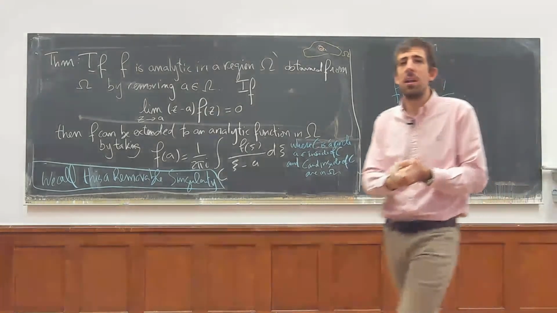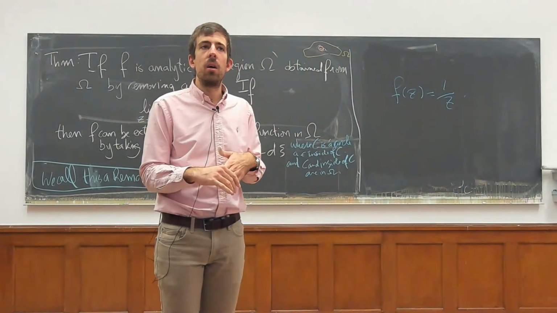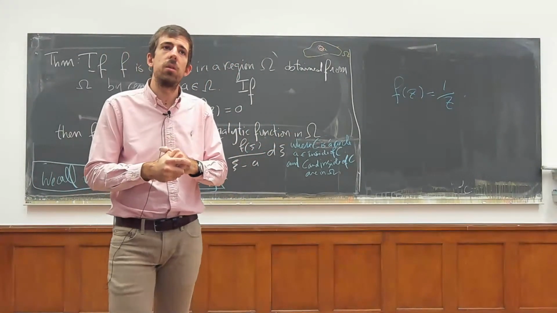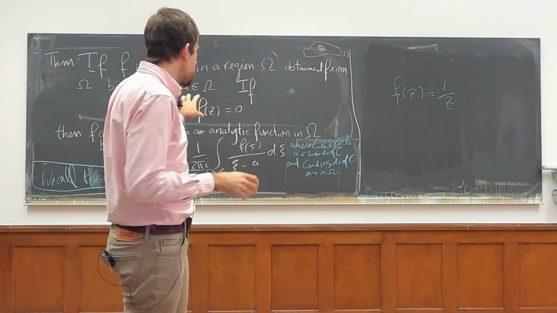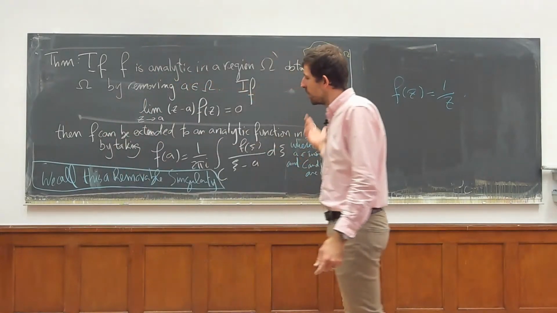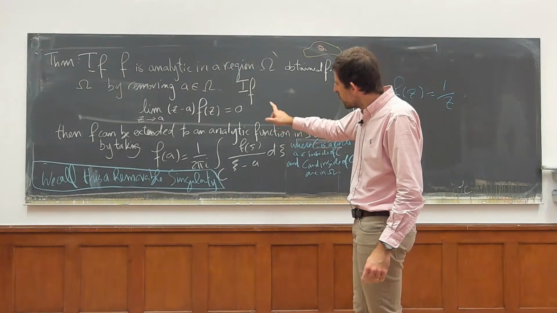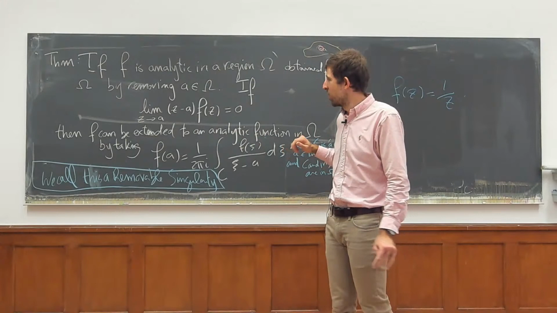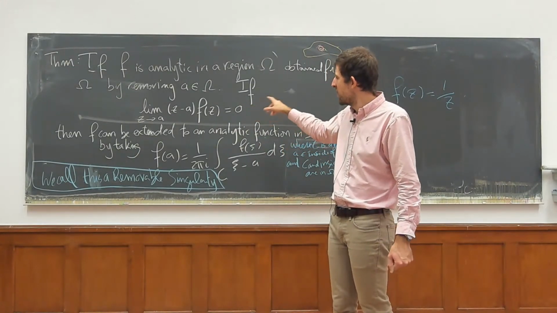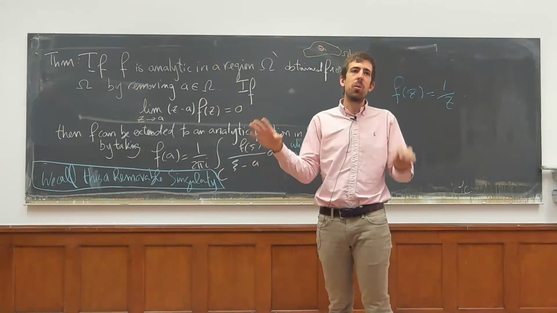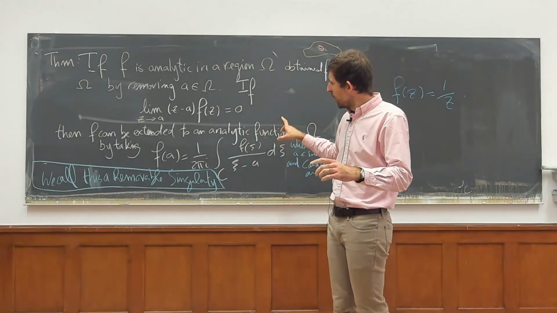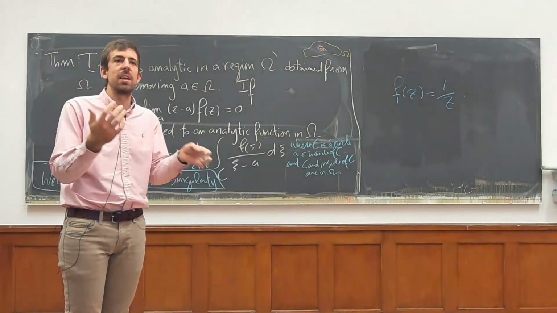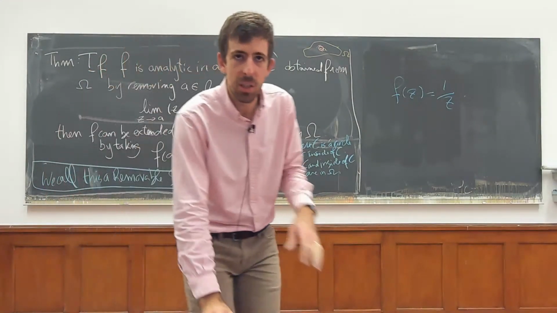Okay, so I guess it's already 11, so we'll stop here, and I'll come back in 15 minutes, and we'll now use this. Basically what we're going to do, as a foresight, is use this theorem on the approximation of the derivative, just like how we prove the Cauchy integral formula. We're going to use it on f of z minus f of a over z minus a, and this is going to allow us to define things that look like approximations to derivatives and get something that looks like Taylor expansion. Okay, so we'll see it in 10 minutes or so.